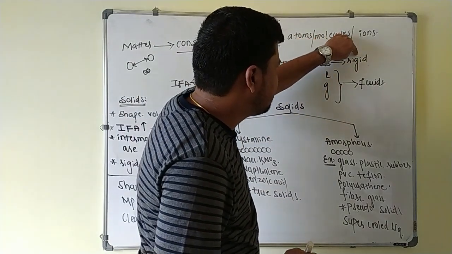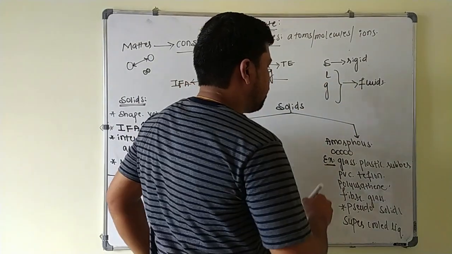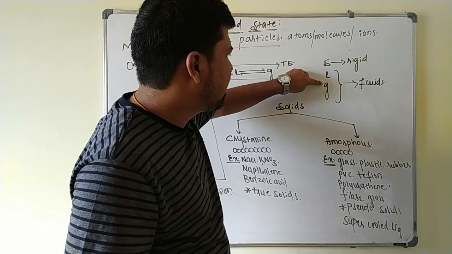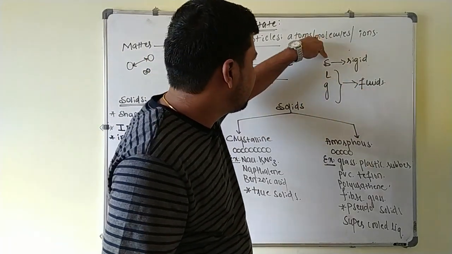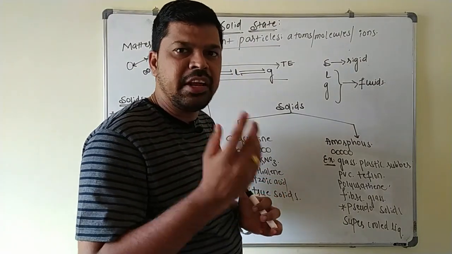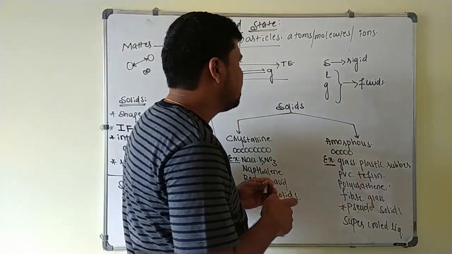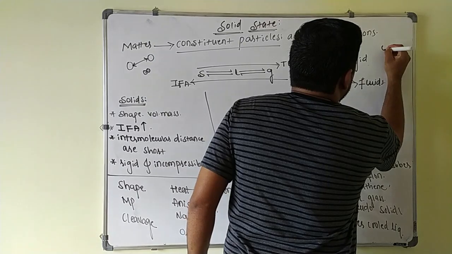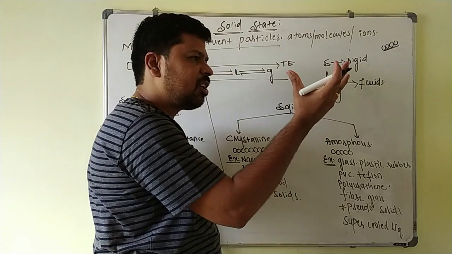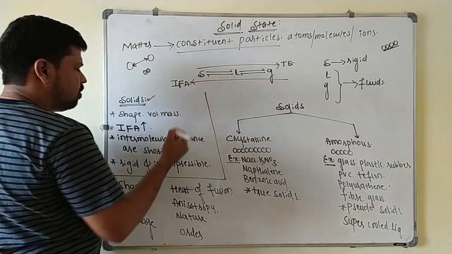Out of these three, only solids are called as rigid and liquids and gases are called as what? Fluids. Because in case of liquids and gases, the particles are free to move, hence they are having a flow property. So because of that, these liquids and gases are called as what? Fluids. And then in case of solids, the constituent particles are fixed and they are having fixed position, they cannot move and they can oscillate only about their mean position. So because of all these things, these solids are called as what? Rigid. In case of solids, these particles are not free to move about because they are closely packed there.